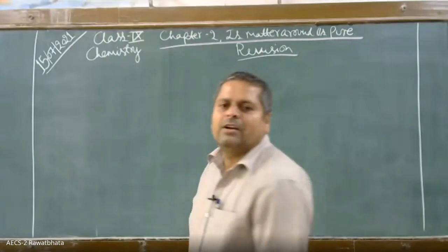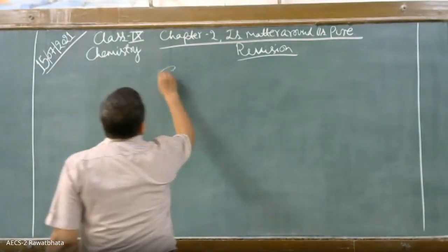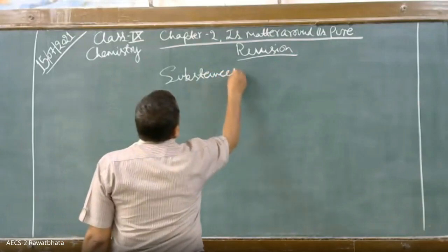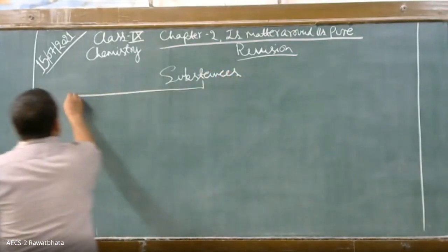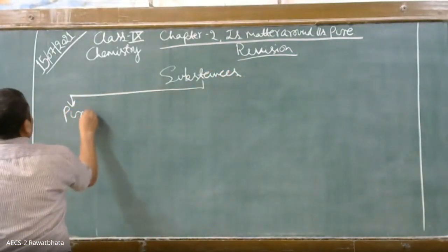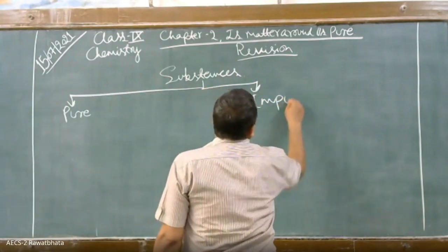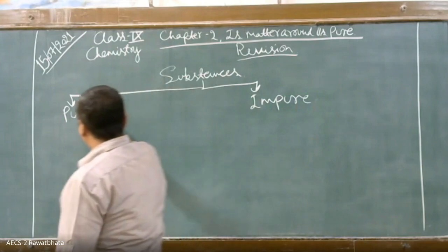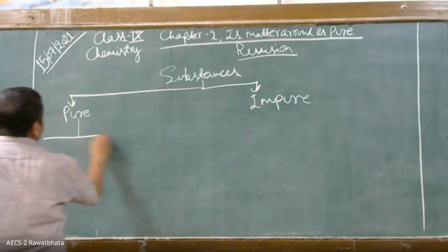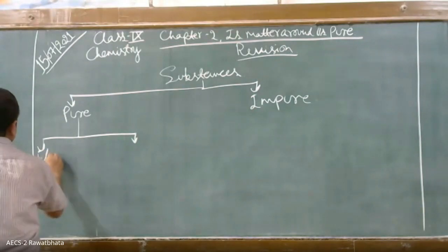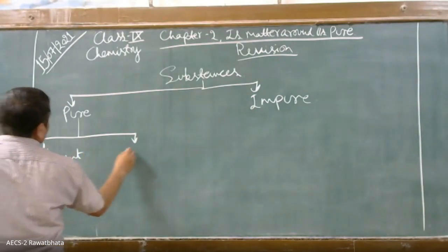Okay. See, substances are pure and impure. So pure substances are further classified as element and compound.